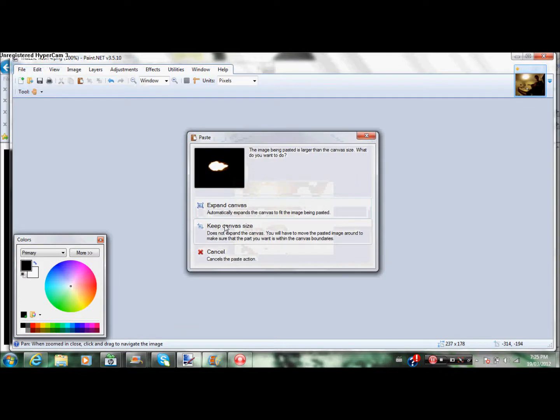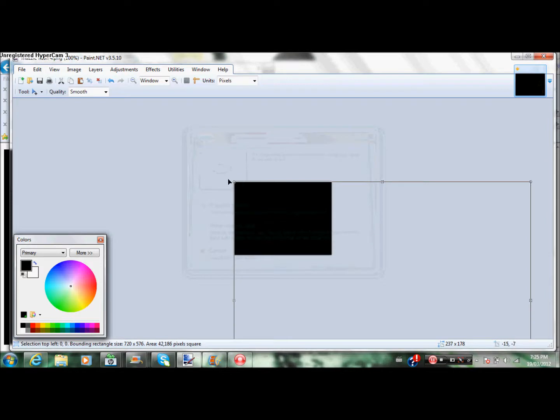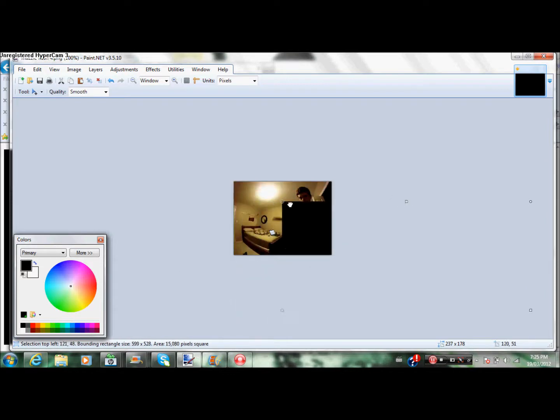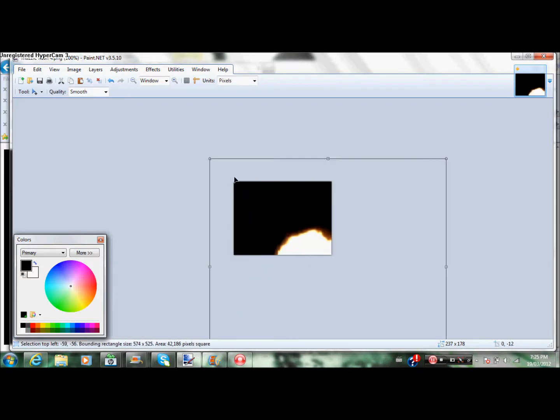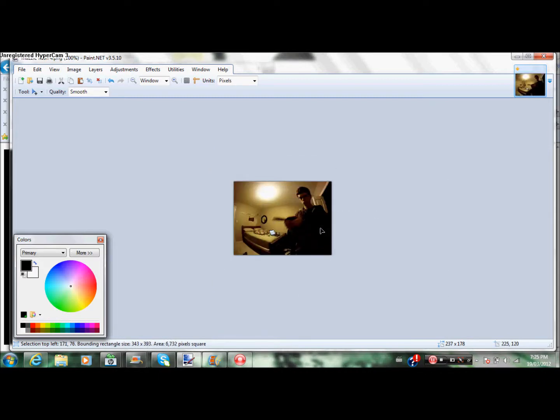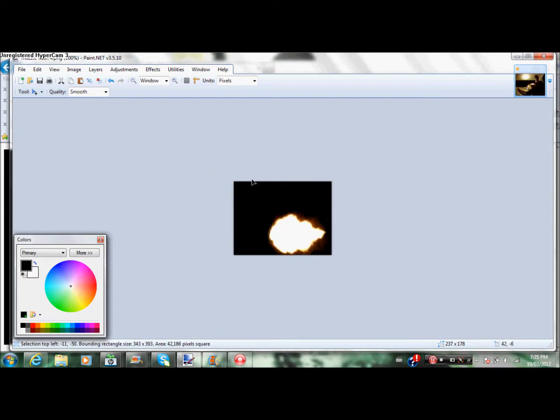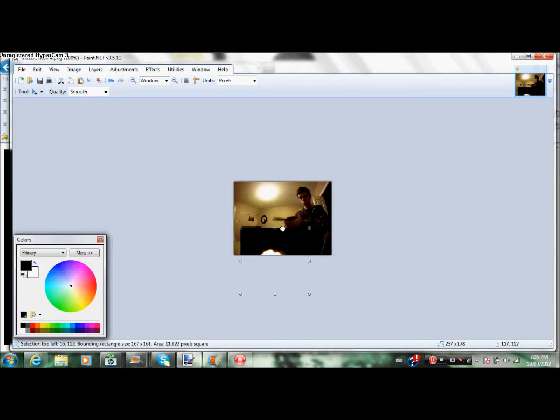And there's these 2 options right here: expand canvas, and keep canvas size. So you'll click keep canvas size like that. You'll come up with a black screen or something, but that's just your image. You have to resize it, as you can see. So just drag it down, make it smaller. As you can see, I did mine backwards accidentally. It still works though.